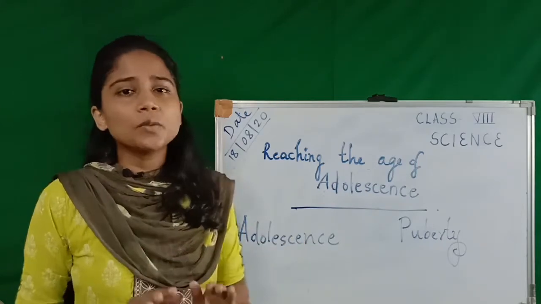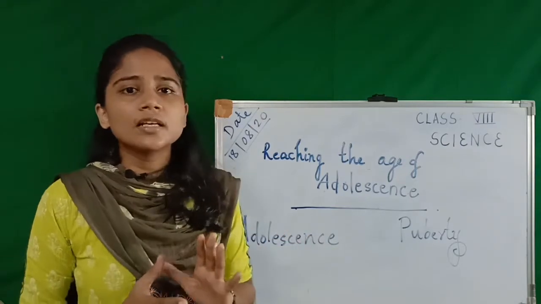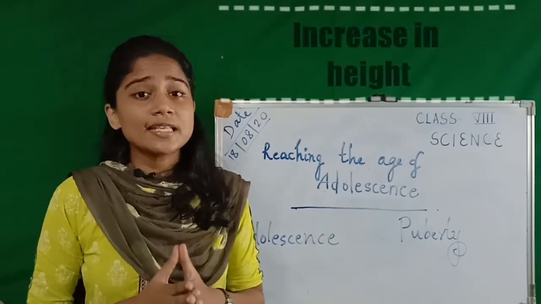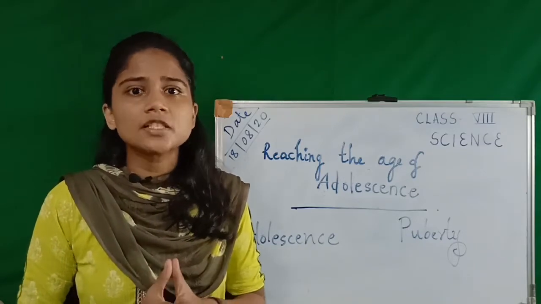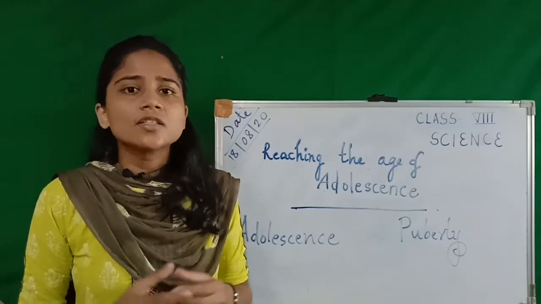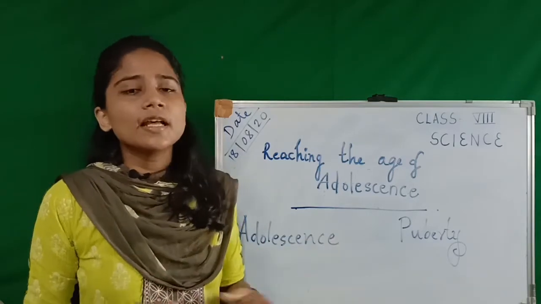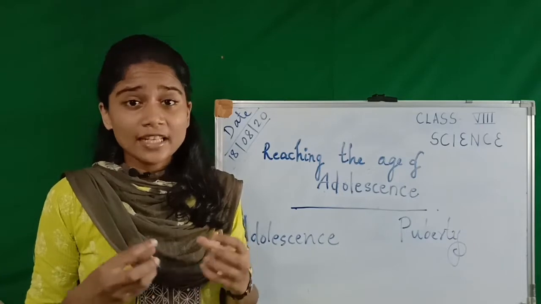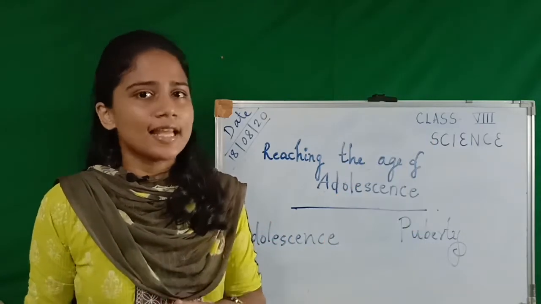We are going to deal with the changes that take place during this adolescent period. The first change is increase in height. This is one of the noticeable changes that you can see. In this adolescent period, boys and girls will have an increase in the bones of legs and hands, especially in the legs and hands.